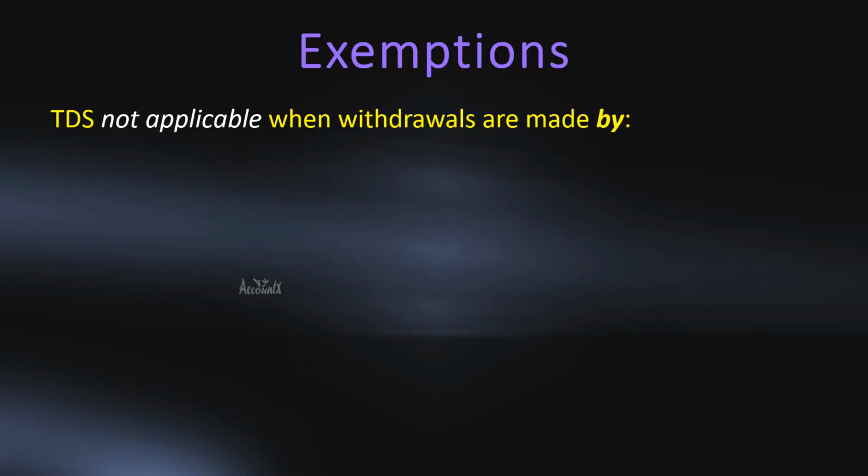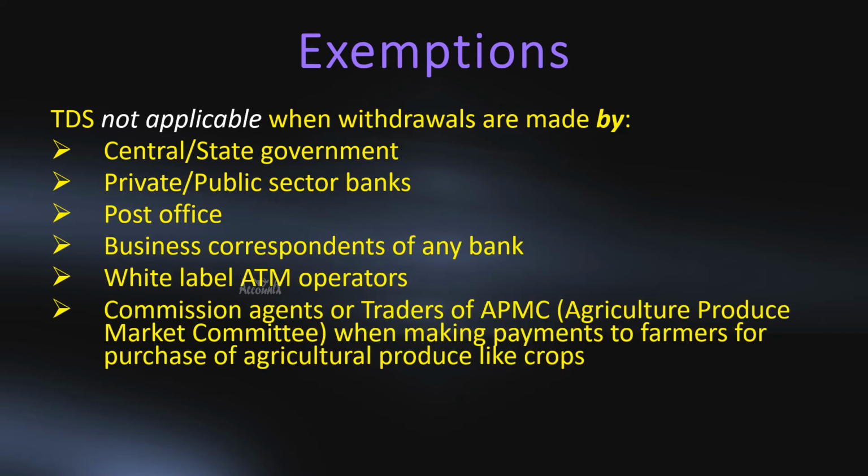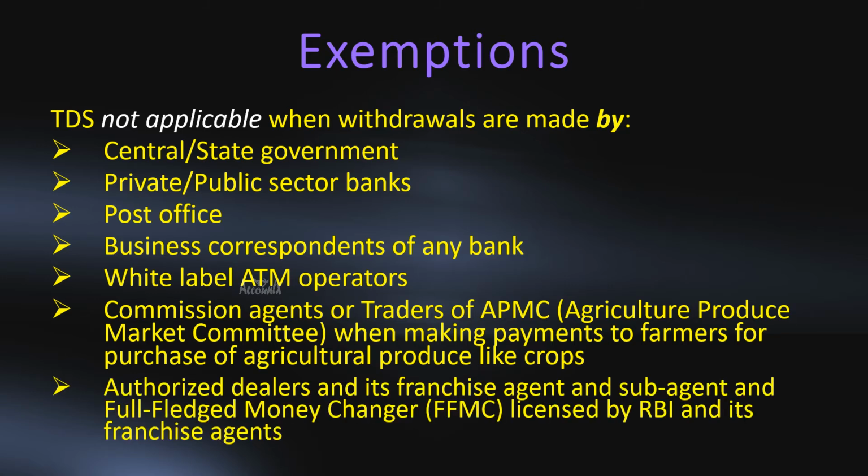That said, there are some exemptions to take note of. That is, in some situations, TDS would not be applicable on cash withdrawals. Let's now see what are those. TDS is not applicable when withdrawals are made by central or state government, private or public sector banks, post office, business correspondents of any bank, white label ATM operators, commission agents or traders of APMC when making payments to farmers, authorized dealers, agents, sub-agents and full-fledged money changers. TDS is not applicable for these categories. So far we have understood the concept of TDS and its exemptions.